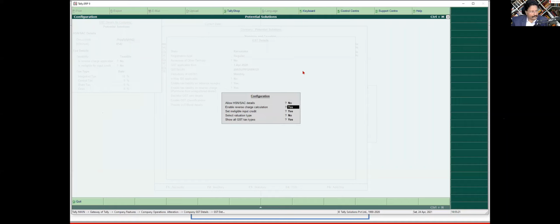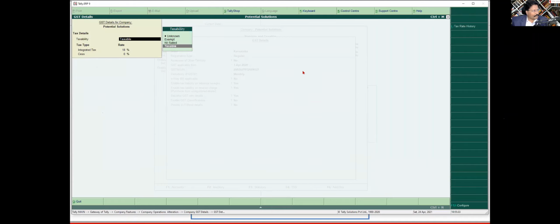For example, when some of you are doing it for the first time, you will just get it like this. It will just ask you whether it is taxable. Internally it will put 9 and 9 for state and central tax. But then you don't have the description, you don't have HSN.